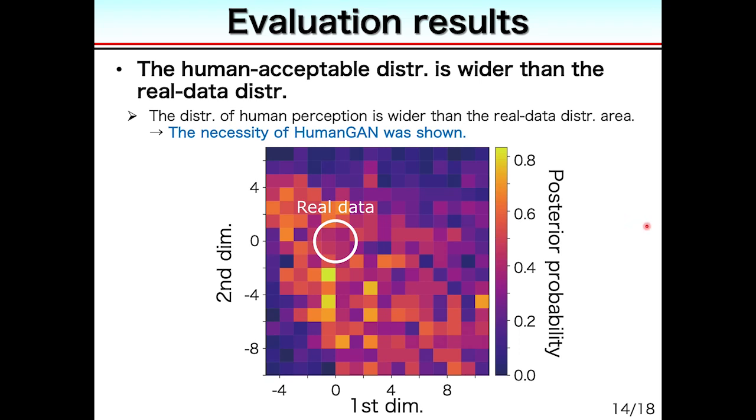The figure shows the result. The brighter the color, the higher the posterior probability. As we said, the real data, that means many actual speakers' data, follows zero mean and unit variance. The region indicated by the white circle in the figure is the real data distribution. You can see that the human acceptable distribution, which means the brighter region in the figure, is significantly wider than the real data distribution. This human acceptable distribution cannot be modeled with a basic GAN, and we can demonstrate the need for the HumanGAN.